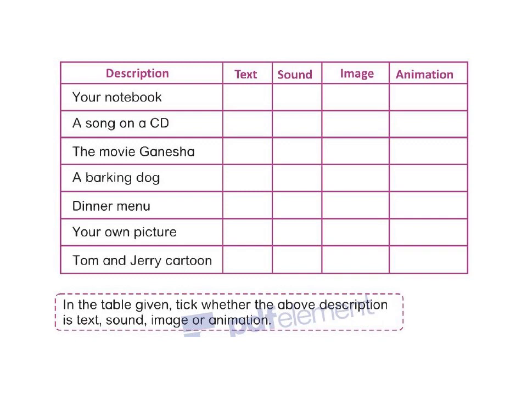Next, a song on a CD. That will be a sound. Movie Ganesha is an animation. A barking dog is a sound. A dinner menu is text. Your own picture is an image. Tom and Jerry cartoon is animation. If you missed that, then here are the answers. Pause the screen if required.